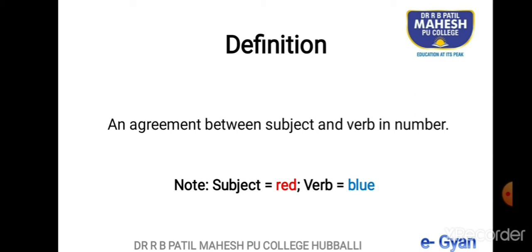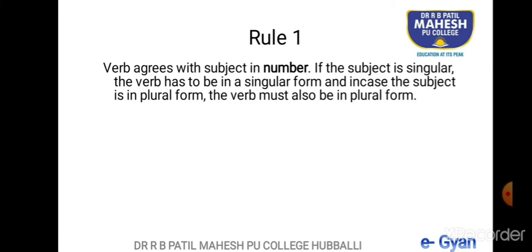Let us know the rules that are here to offer as far as subject-verb agreement is concerned. The first rule states, the verb agrees with the subject in number. Very basic rule it is, which goes in the definition also. If the subject is singular, the verb has to be in a singular form.